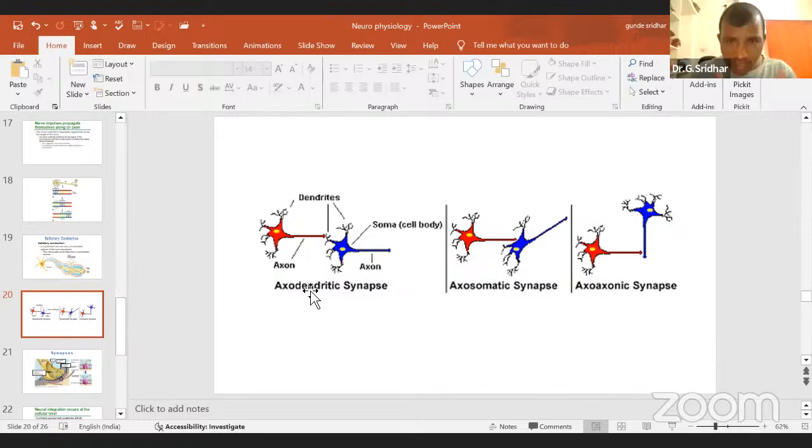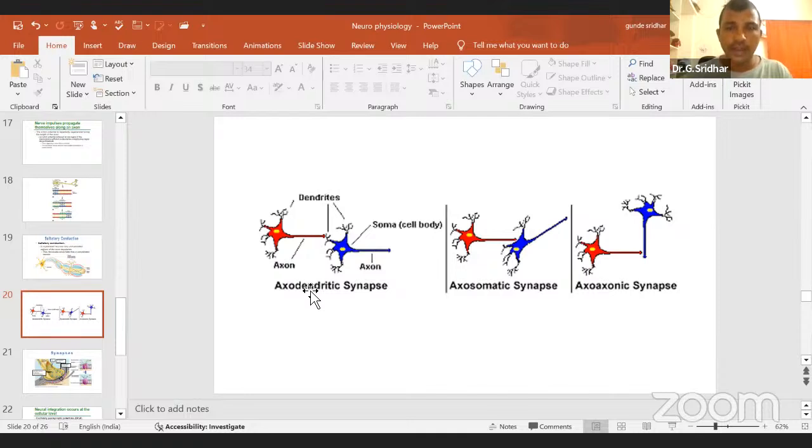Electrical synapse means the gap is below 2 nanometers, and the conduction is based upon connexin proteins in gap junctions. I think you know gap junctions from cell biology. There are proteins found in the gap junction called connexins: connexin 1, connexin 2, connexin 3.